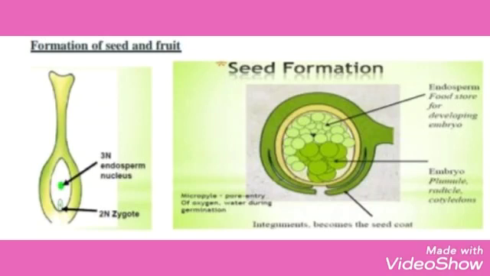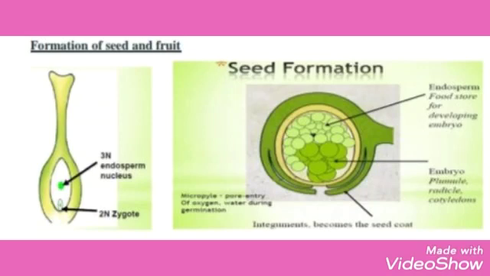Depending upon the presence or absence of endosperm, the seeds are classified as follows. First, non-endospermic or exalbuminous seed. Food stored in the endosperm is completely used up by the developing embryo.